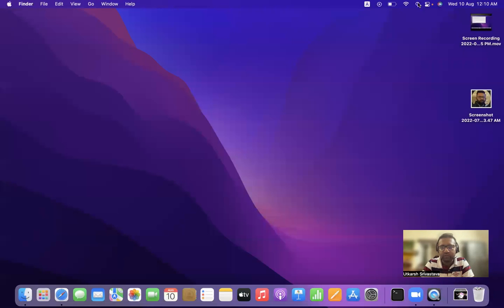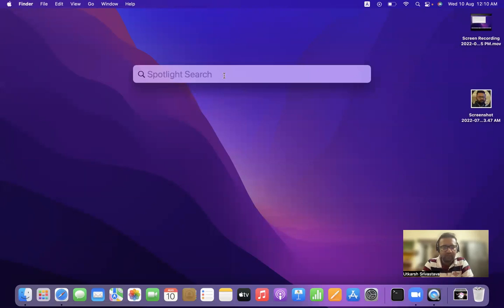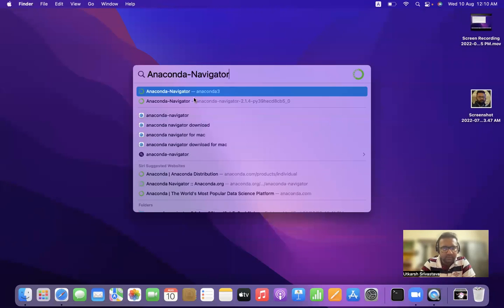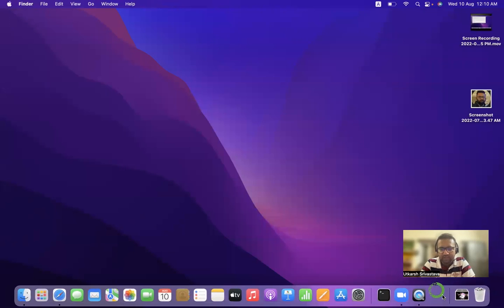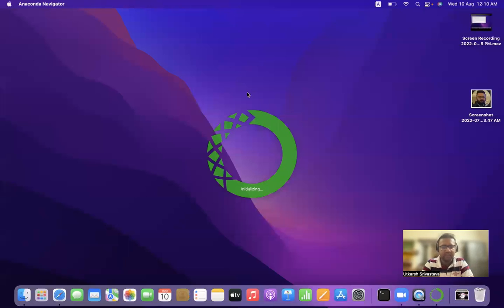wasting any due time in promotion, of course, no time in promotion is wasted. Just so this is what it is. Open up Anaconda Navigator. As you can see, the Anaconda Navigator will open up. So this is what it is.